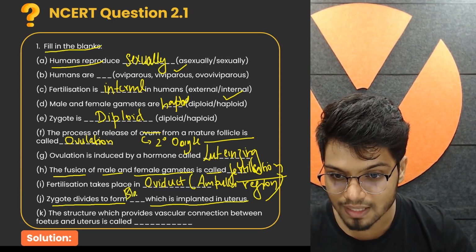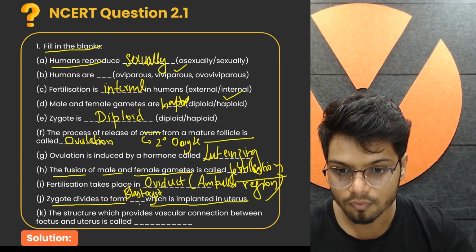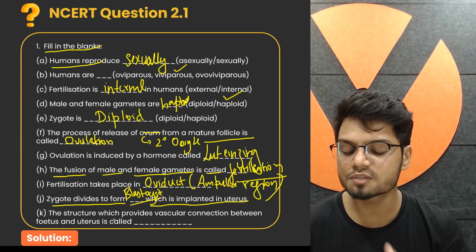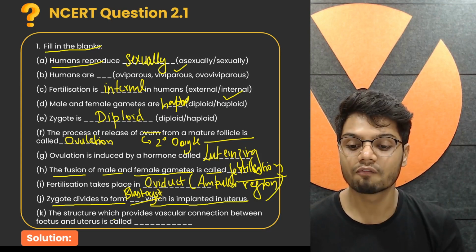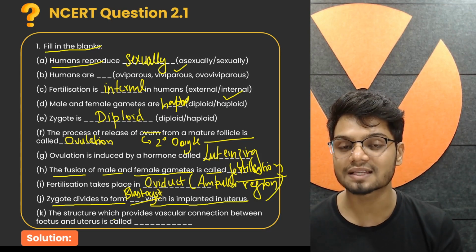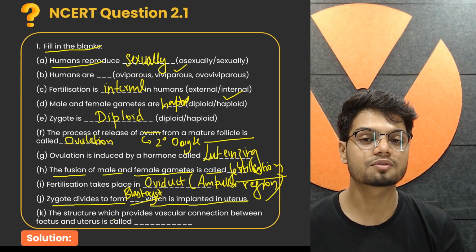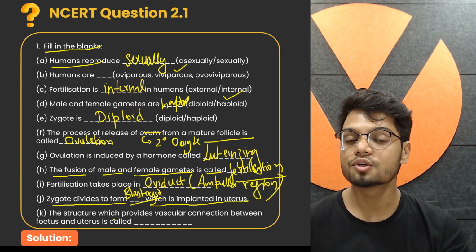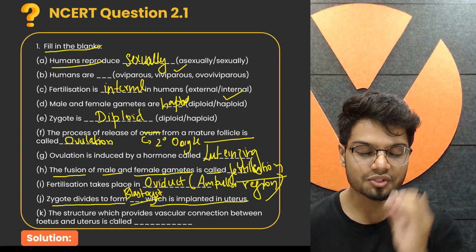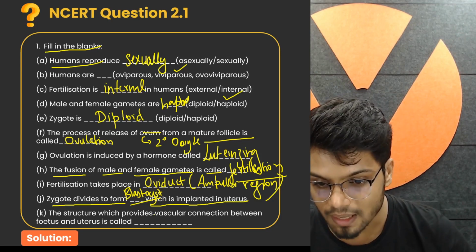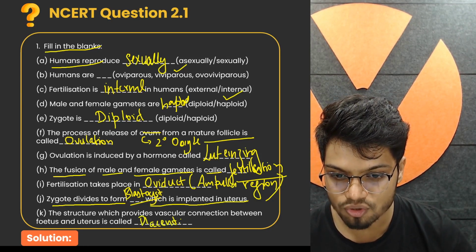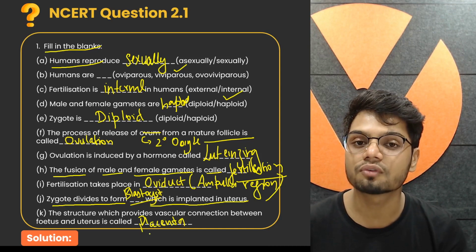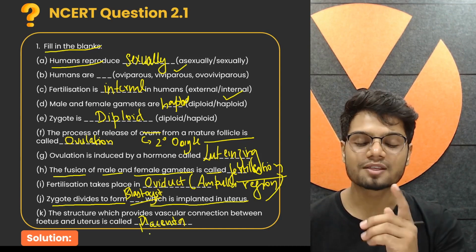Blastocyst is a structure which gets attached to the uterus lining. Very easy. Next, last question. They're asking you the structure which provides vascular connection between the fetus and the uterus. This structure helps in exchange of nutrients or release of excreta. The structure we're talking about here is the placenta. Placenta is the structure which helps in the exchange of gases, exchange of nutrients, or release of the metabolic waste. So there it is, question number 2.1.